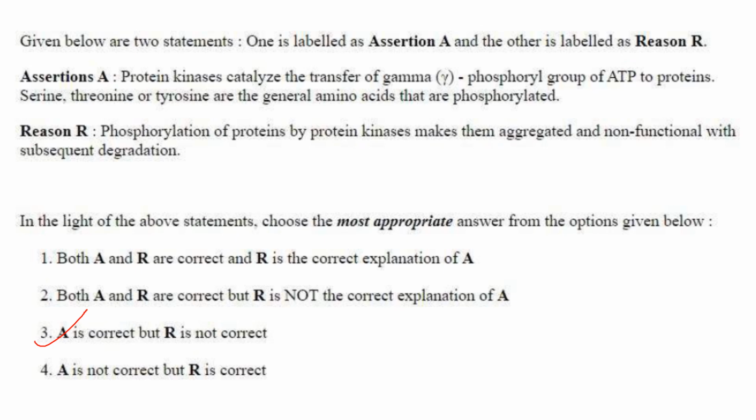Phosphorylation has various effects on protein activation, thereby increasing enzyme activity. Then localization, that is directing protein to specific cellular compartments. Then it can affect stability of proteins. Then it can inhibit protein activity. So R is not correct, but A is correct. So answer here is option 3.